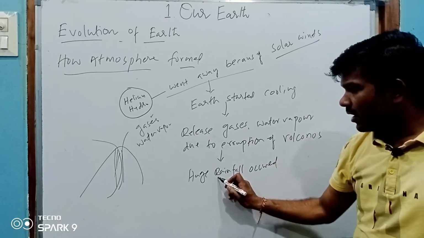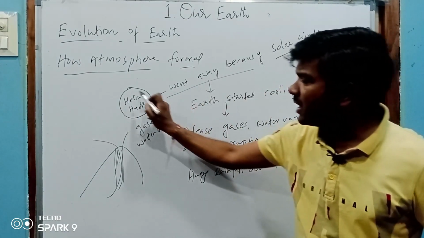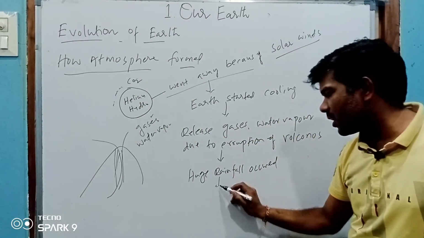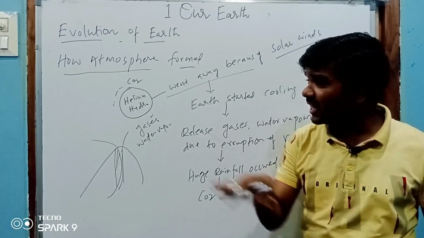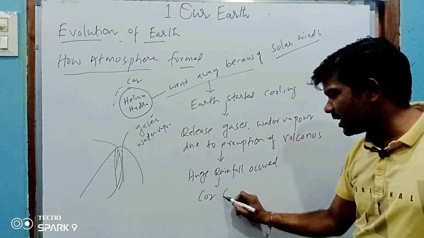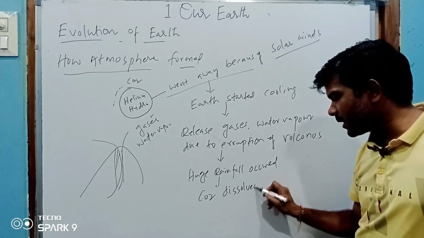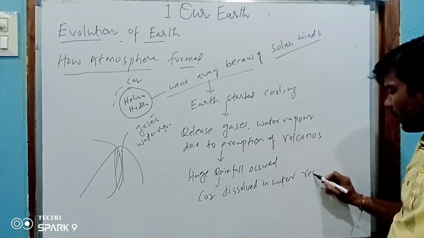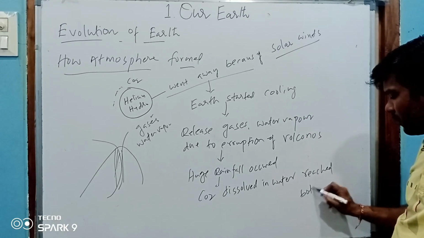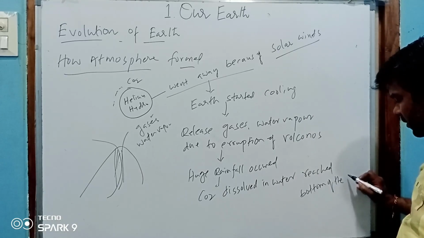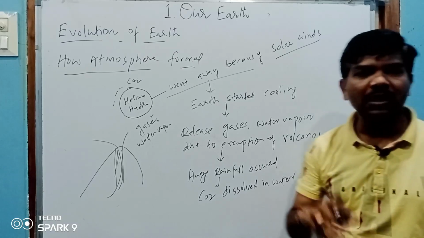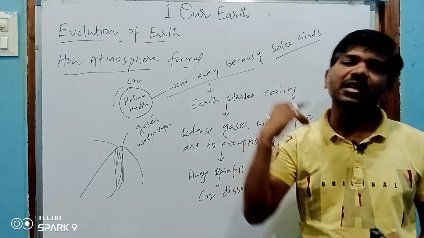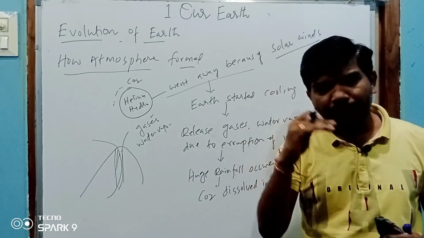Then, when the helium and hydrogen went away, there was a percentage of carbon dioxide on our planet. When the huge rainfall occurred, the carbon dioxide, CO2, which existed on the earth, dissolved in water and reached the bottom of the earth. Bottom of the earth means what? The ocean. Finally, when this carbon dioxide dissolved in the water, gradually the earth's temperature decreased.